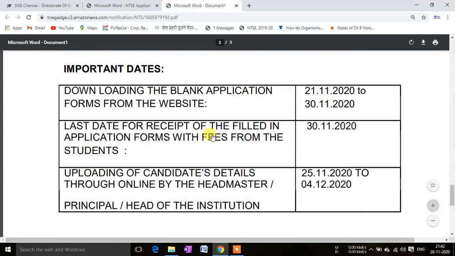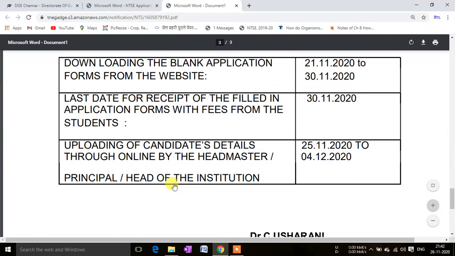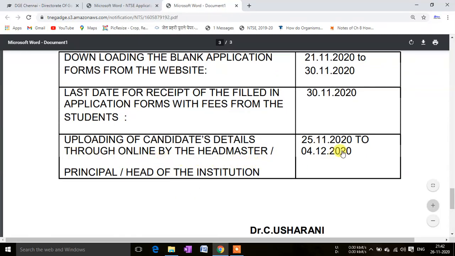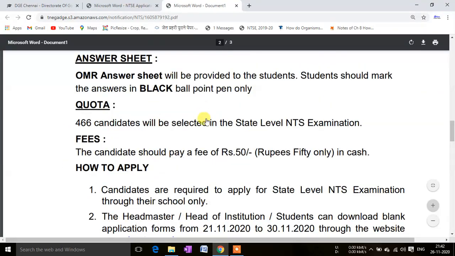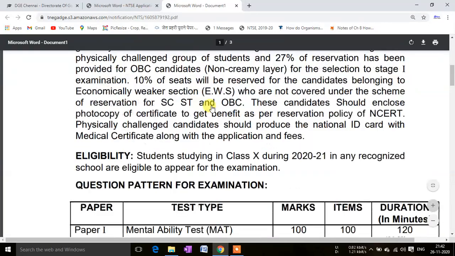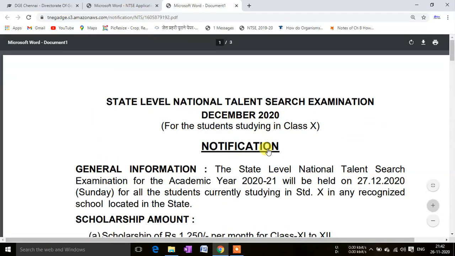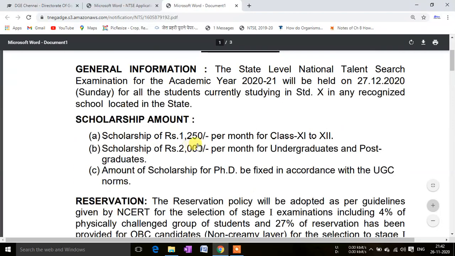Okay, so here is the process. Downloading the blank application form is available from 21 to 30, and the last date for the receipt of the filled in application form with the fees from the student is 30th of November, and uploading of candidate details online by the headmaster should be from 25th of November to 4th of December. Okay, so this is the complete procedure. If you are not aware of this, just go through this notification once and follow the process, fill up the form, practice very well. Time is not too much, and you can avail this scholarship.